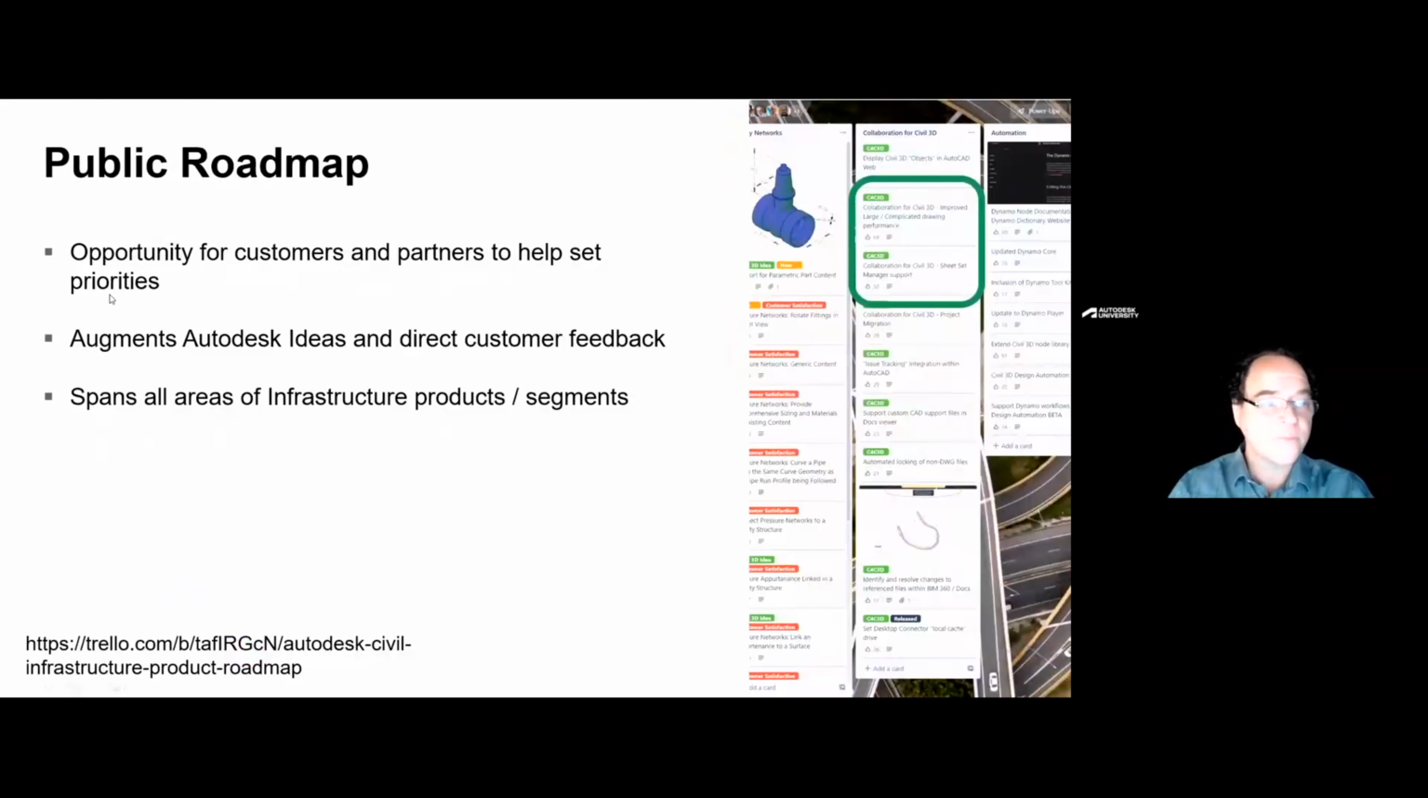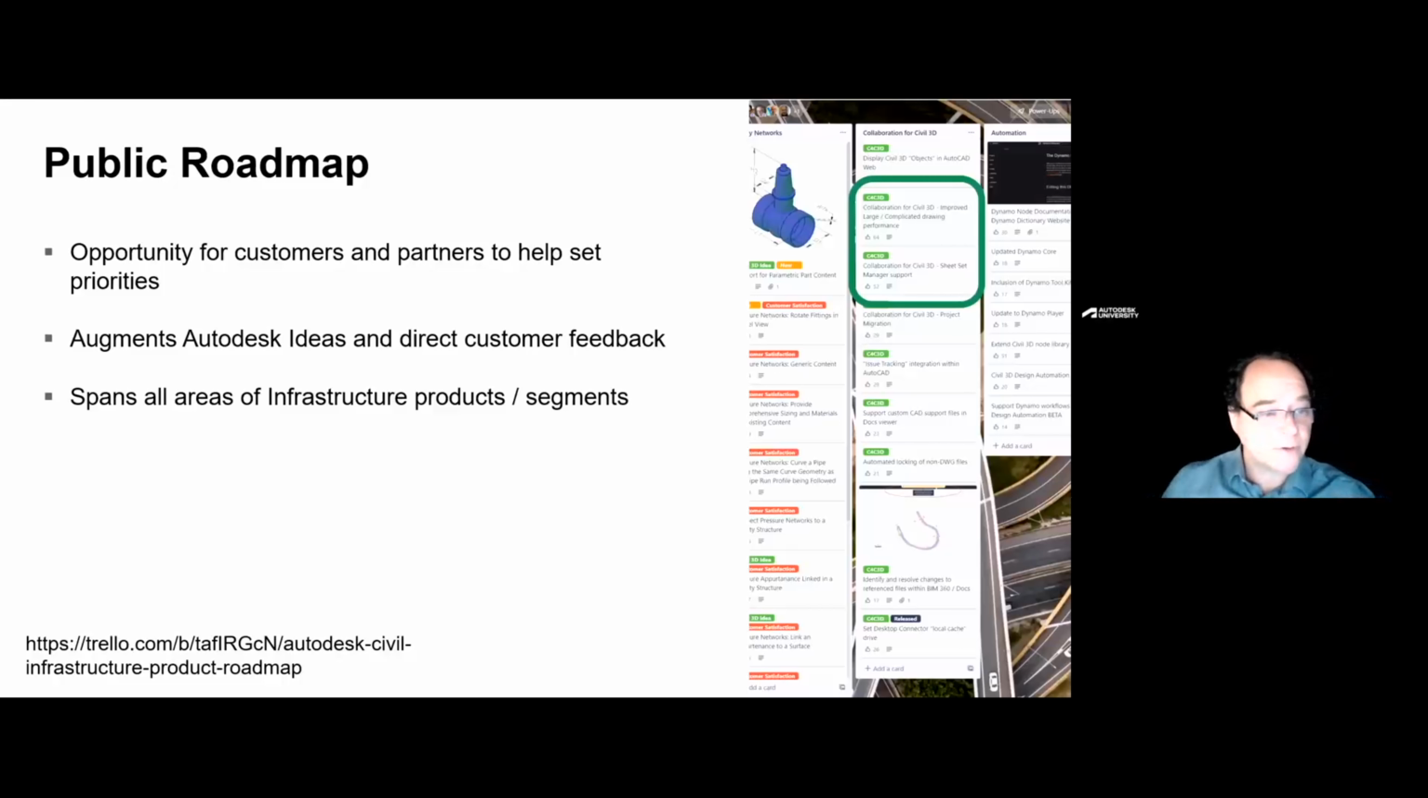I also want to share the public roadmap with you, and I share the public roadmap with you for two reasons. Number one, Autodesk would really love to hear back from you on anything that you'd like to see added to the tool. Anybody can come to the Trello board and add recommendations. You can also vote up recommendations from other people who are in the industry who have some great ideas.